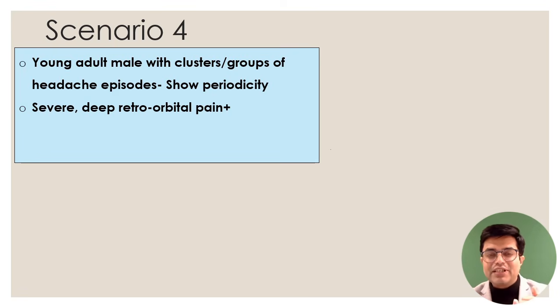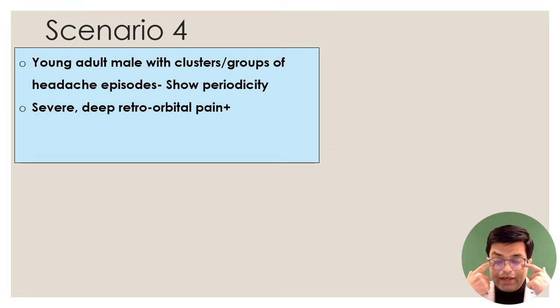पहले केस में giant cell arteritis में temporal headache था with a palpable artery, right? Second scenario में migraine में you had unilateral headache, throbbing in nature. Nausea, vomiting, photophobia, movement से वर्सन हो रहा था. यहाँ third was band like bilateral discomfort, and fourth में क्या हो रहा है? Periodic headaches हो रहे हैं, और headache जब होता है तो it will continue for many days. So cluster will happen or group will happen, and in each headache episode there will be